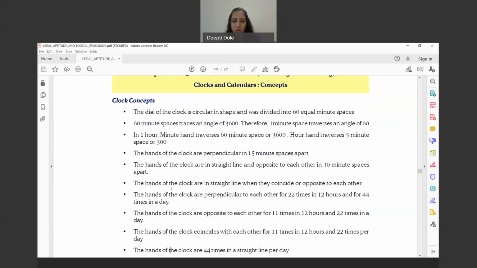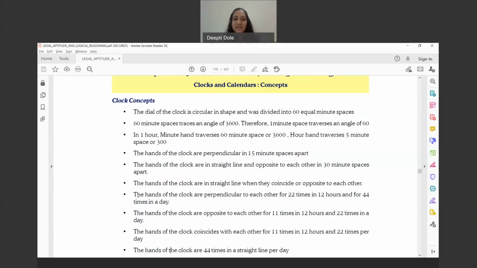And that's why they have helped you: the hands of the clock are perpendicular to each other 22 times in 12 hours and 44 times in a day. So you can take a clock and check, and you can actually write down on a paper, just for your understanding, how this 22 times comes or how this 44 times comes. You can take a clock and check, okay, now this is 15, this is perpendicular, and you can go on and check how this 22 and 44 times a day comes.